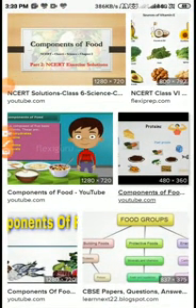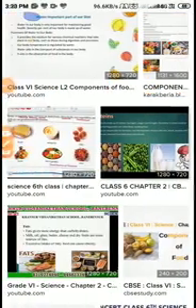And if you see these visuals, then you will be able to learn a lot of things. So learn it, enjoy it.